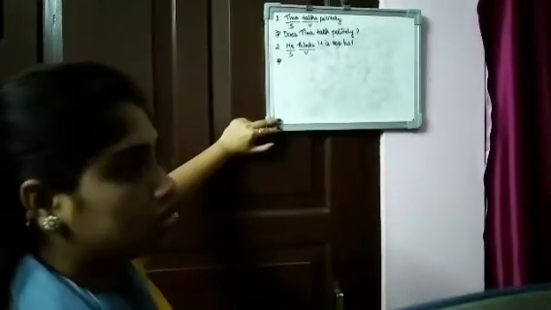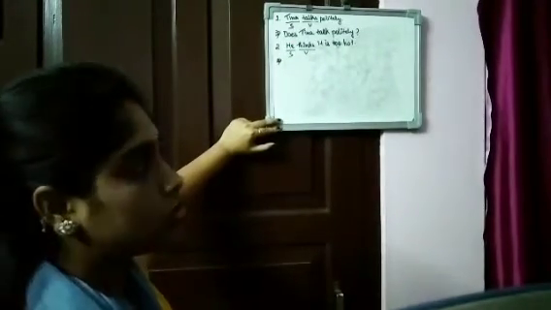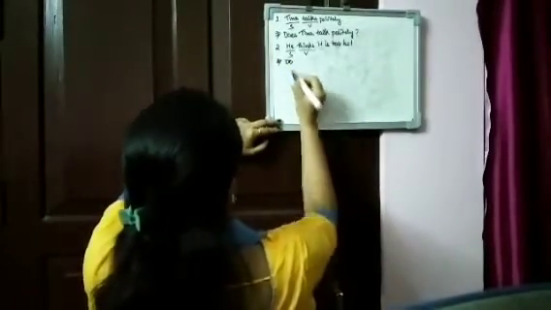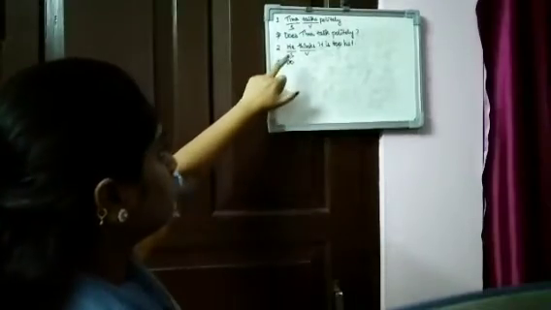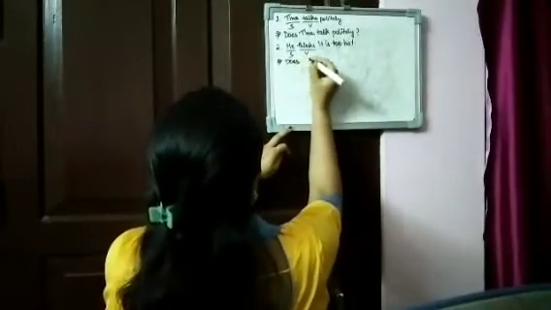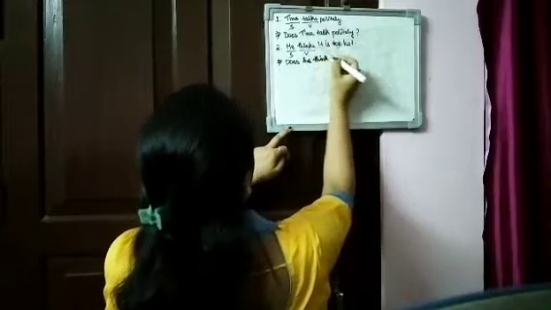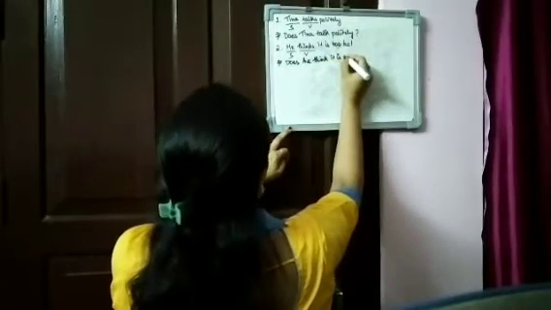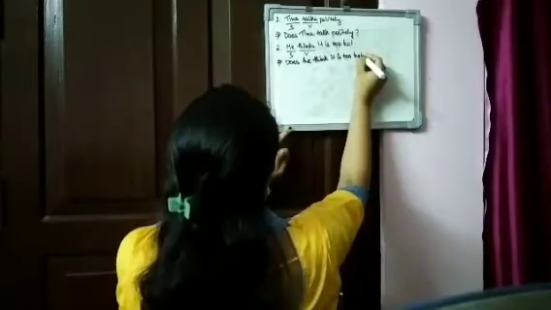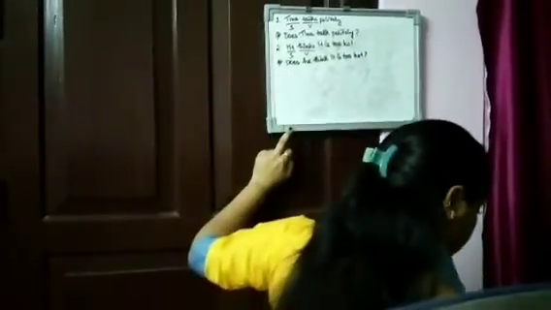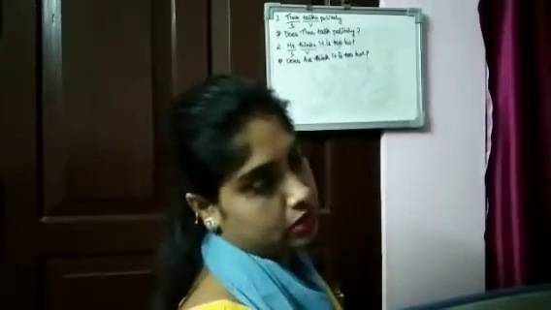Again, there is no auxiliary. That means what auxiliary are we going to use? We are going to use do. But as we are talking about he, and with he we don't write do, we write does. So we will write does he think, then the remaining, it is too hot. Okay. Then number 3 is very easy for you.